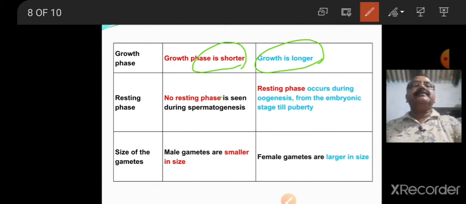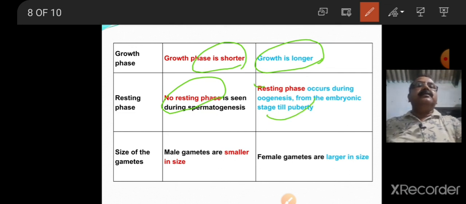No resting phase is seen during spermatogenesis, but resting phase occurs during oogenesis from the embryonic stage till puberty. That means after birth, the process of oogenesis ceases for a period till the attainment of puberty.